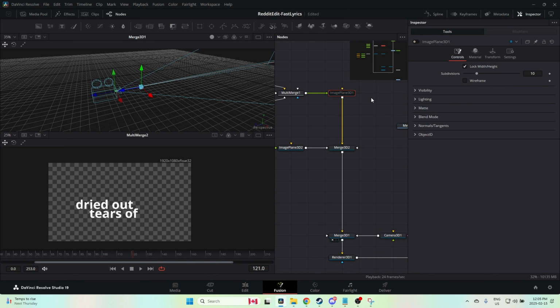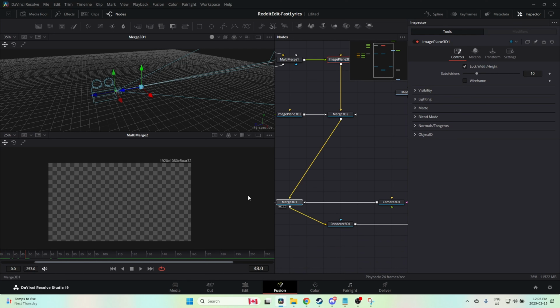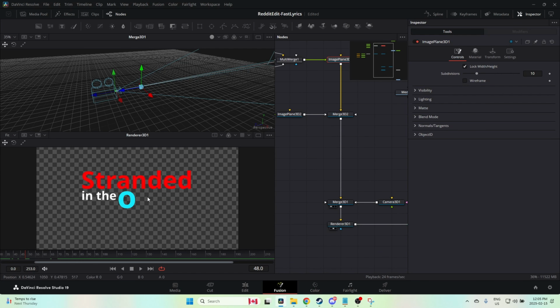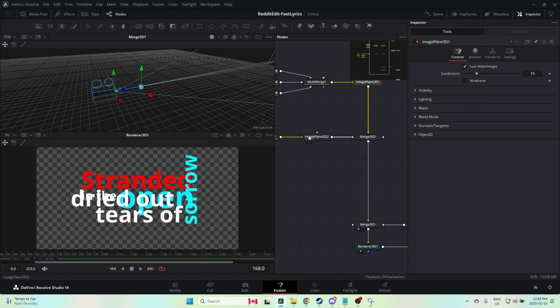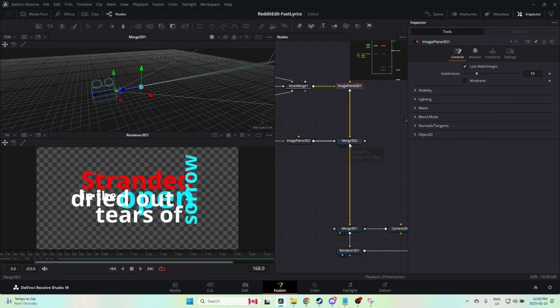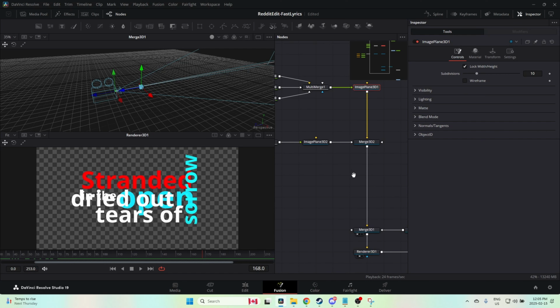I'm going to re-enable this. And now the problem that we have, if we take a look at this render, is that the texts are going to be overlapping. So I want this second section of text to be flipped around.